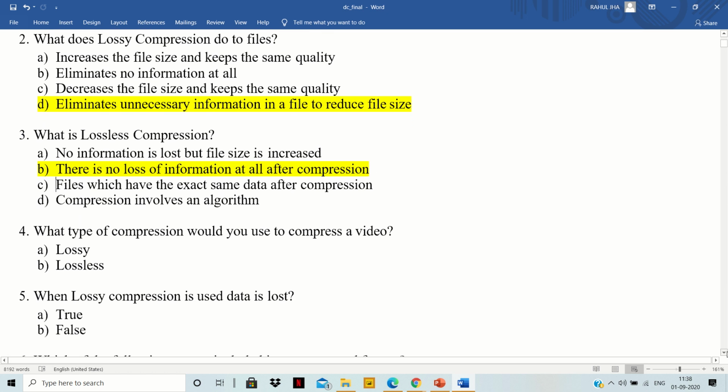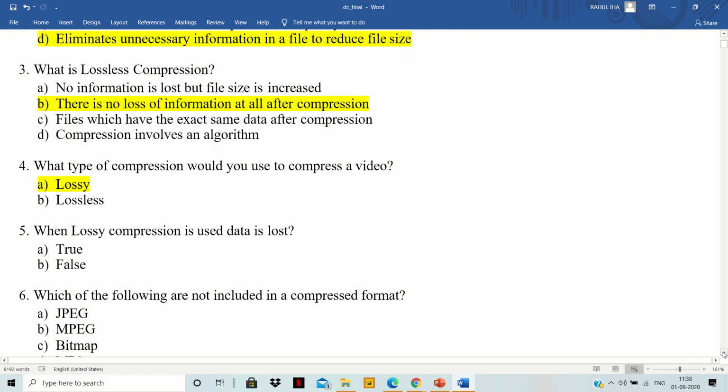What type of compression would you use to compress a video? If we want to compress a video, which option should we use, lossy or lossless? If we are talking about video, of course the video is something which takes a lot of storage. So for that purpose, we use lossy compression so that the storage can be decreased. We can reduce the size. So the right answer will be A, which is lossy.